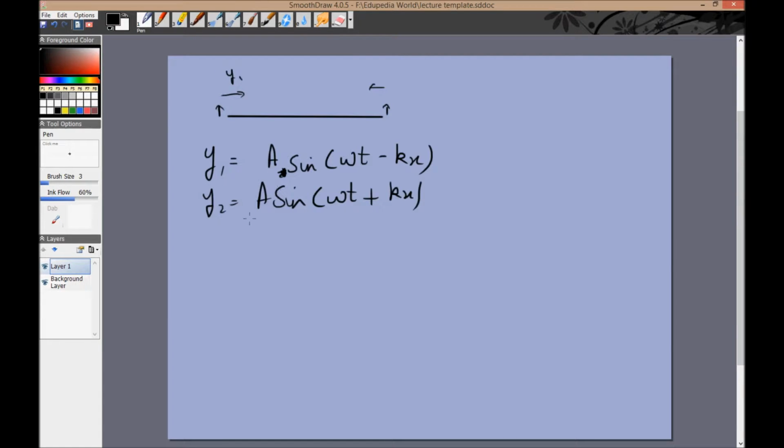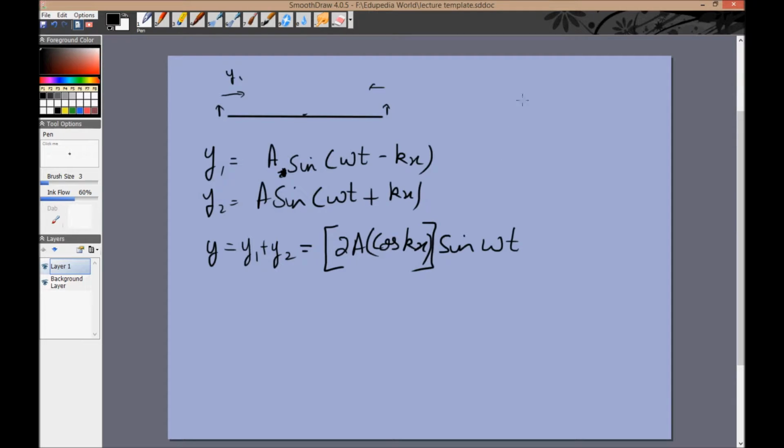We'll add them up, we'll get y equal to y1 plus y2, which if you solve will come out to be 2a cos kx sin omega t. Now this is a very interesting formula. First of all, what it tells us is that the y of any point will be moving in a sinusoidal fashion up and down. And this whole term can sort of be seen as the amplitude.